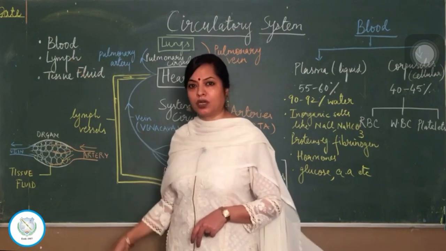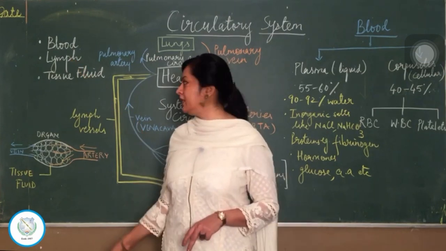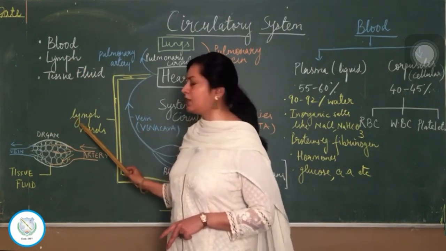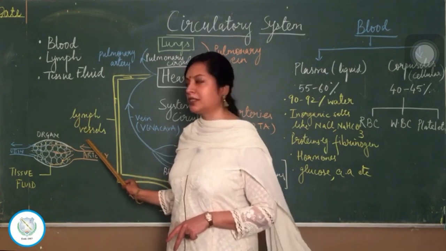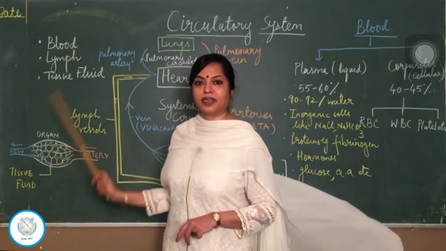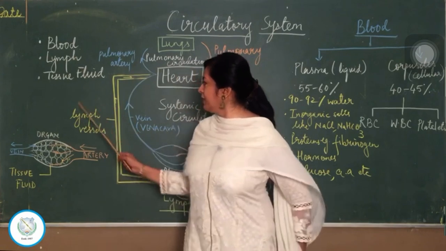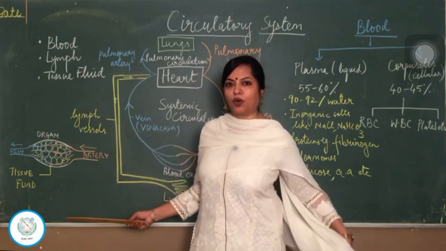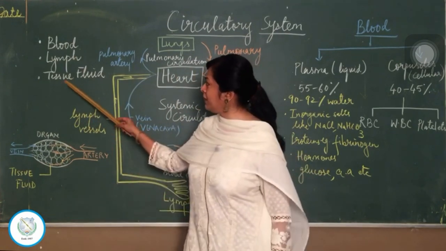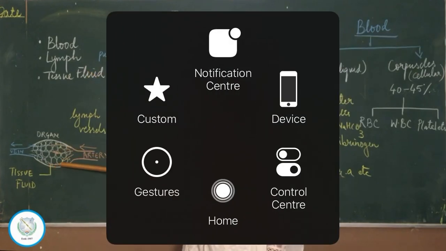Lymph is the straw colored liquid. This straw colored liquid flows through the lymphatic system or through the lymph vessels. It lacks red blood cells and that is why it is somewhat straw colored or off white in color. The tissue fluid is the interstitial fluid which is